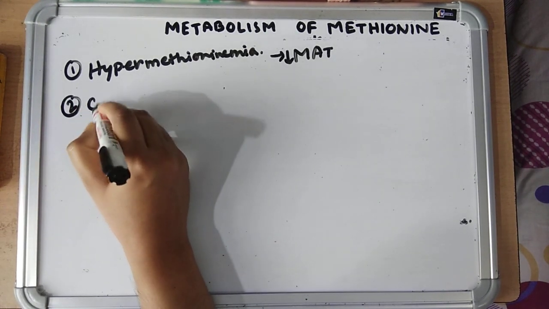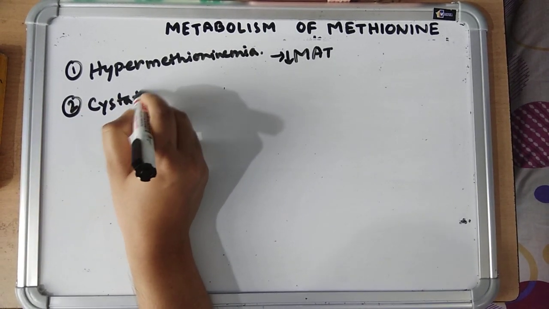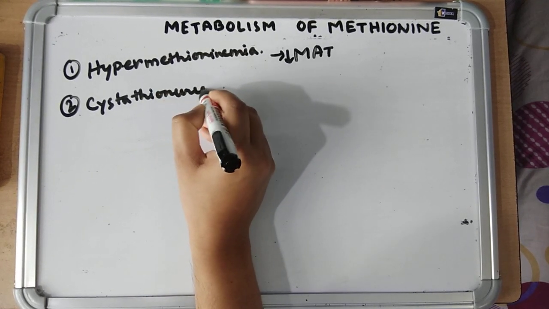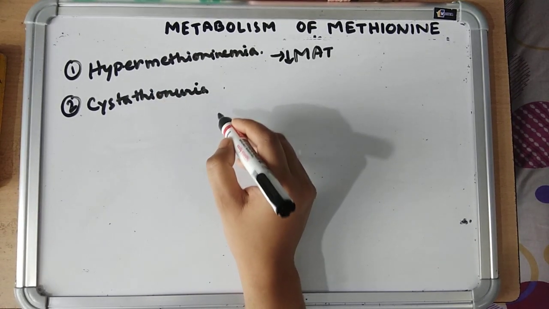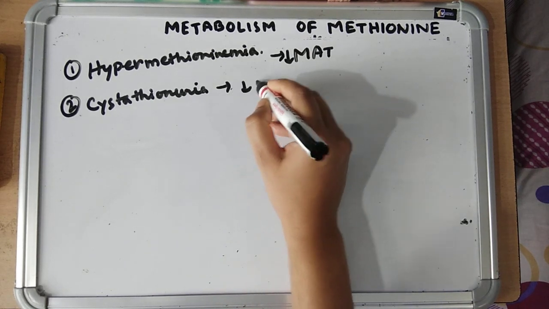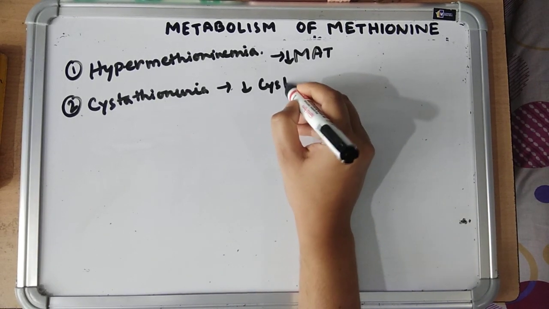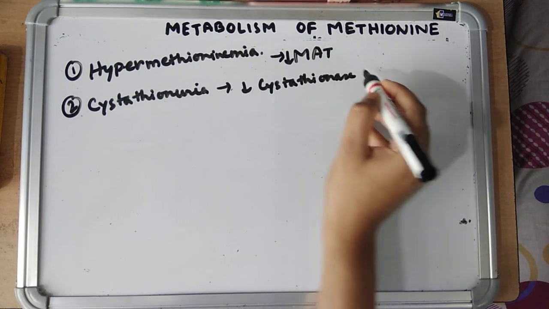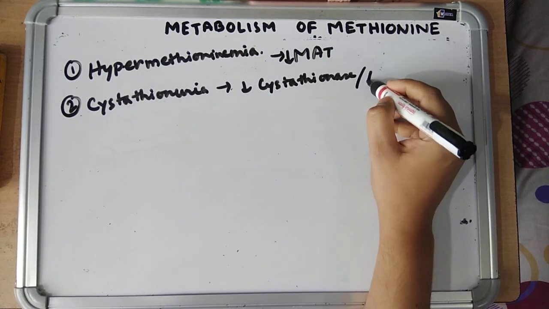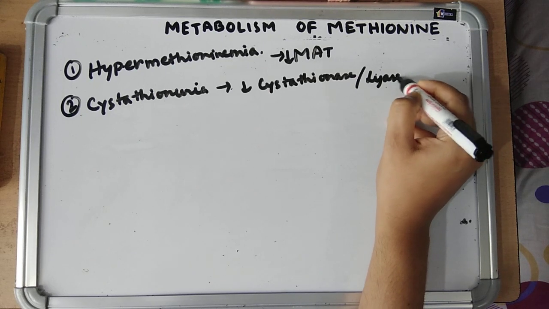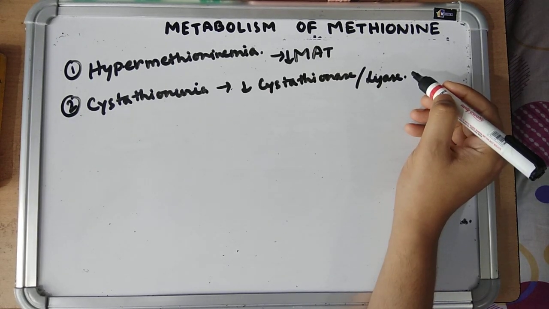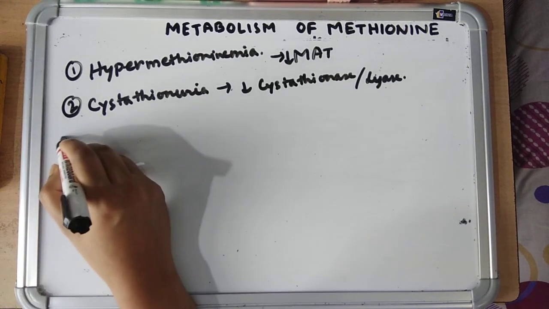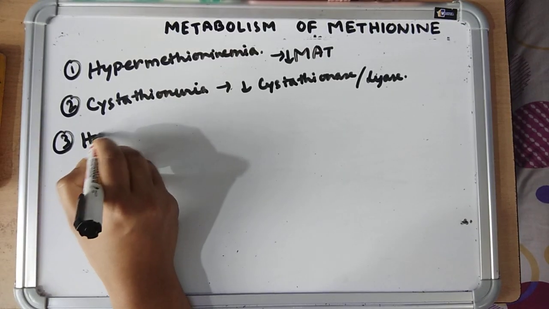Number 2 is cystathioninuria. Cystathioninuria is due to deficiency of the enzyme cystathionase or cystathionine gamma lyase. So there is increased cystathionine in blood and urine. It causes mental retardation.